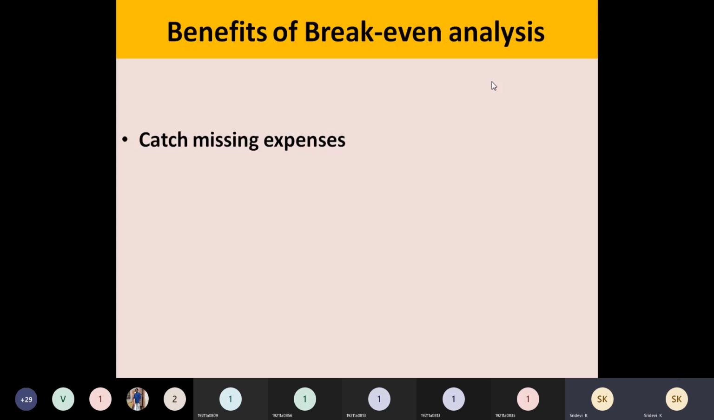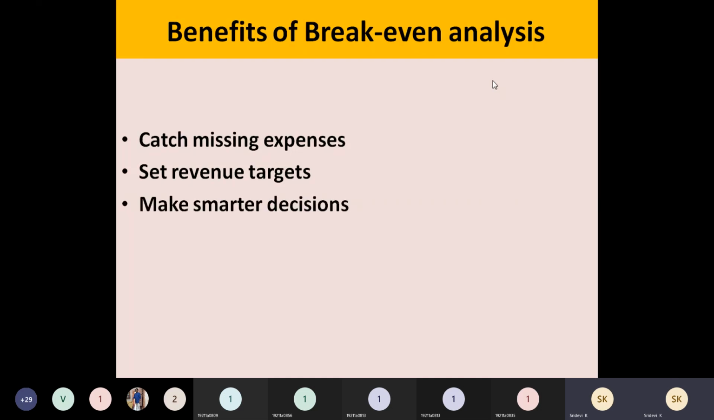So to identify that, you can use this break-even analysis, and also you can set targets of earning some amount. Set revenue targets means revenue is nothing but the earnings of the company. So to set those targets, you can apply this break-even analysis, and you can make smarter decisions because you can identify whether the decision is a benefit to the company or not.